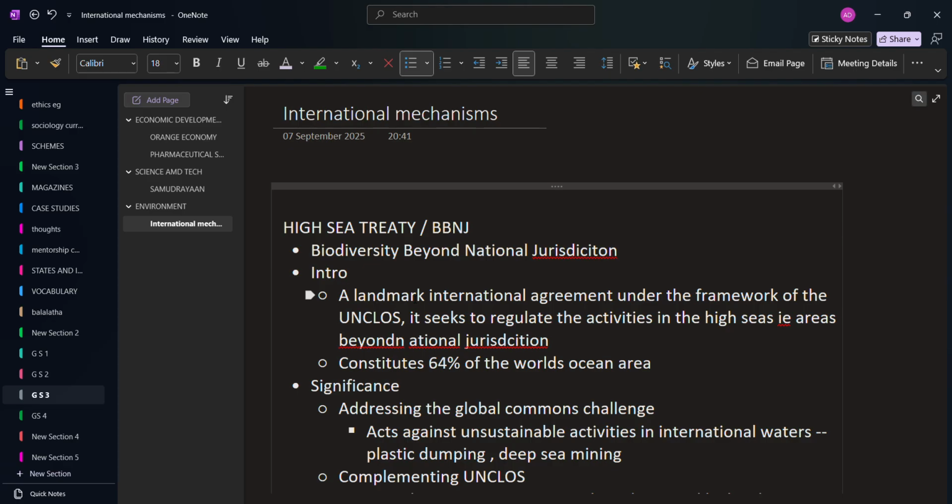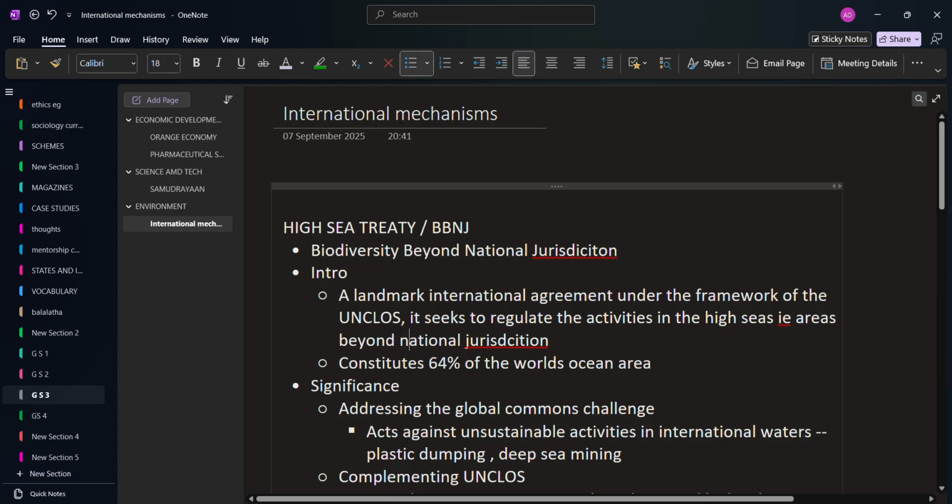So what the High Seas Treaty is, we can add in the introduction. It's a landmark international agreement under UNCLOS, the United Nations Convention on the Law of the Sea. It seeks to regulate the activities in the high seas, which means the areas beyond national jurisdiction.